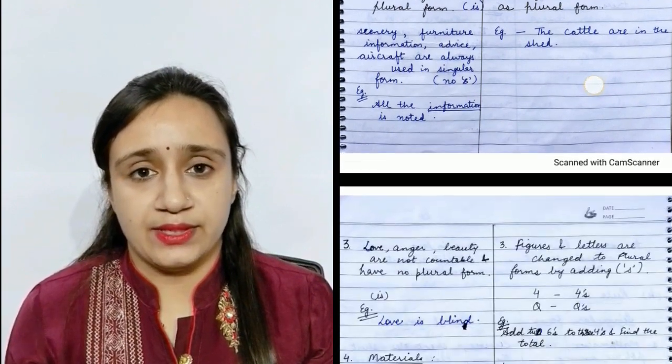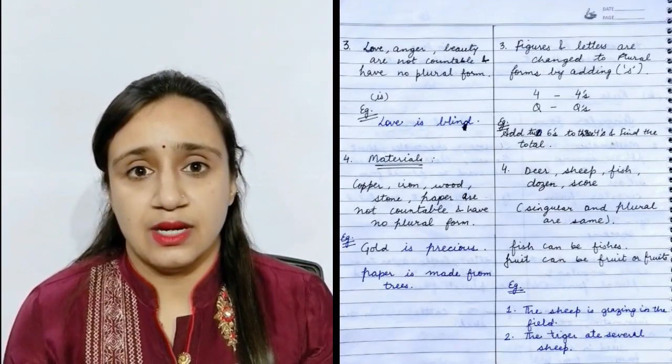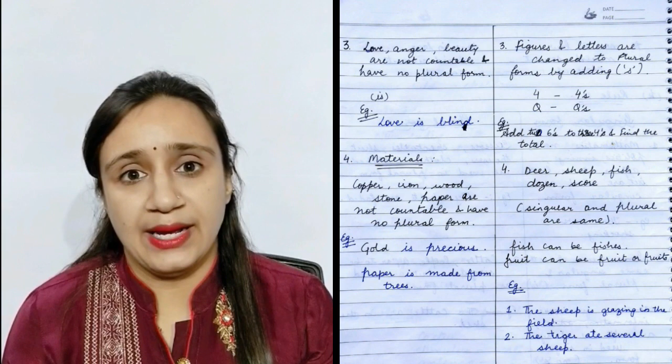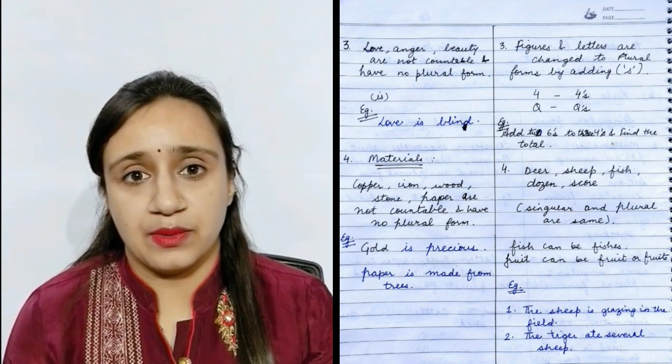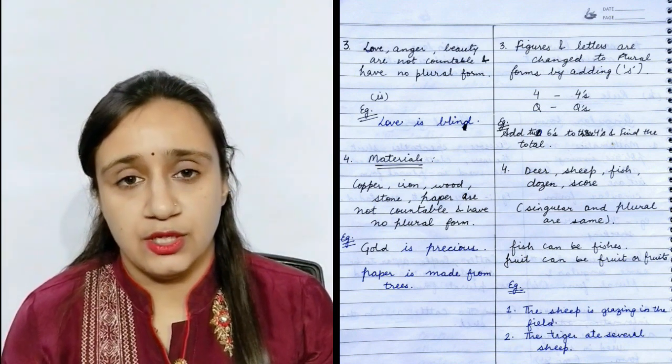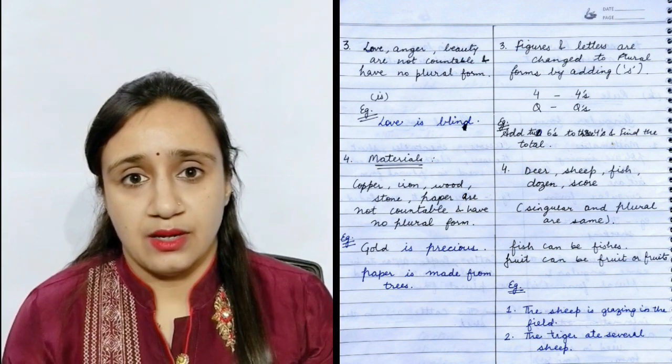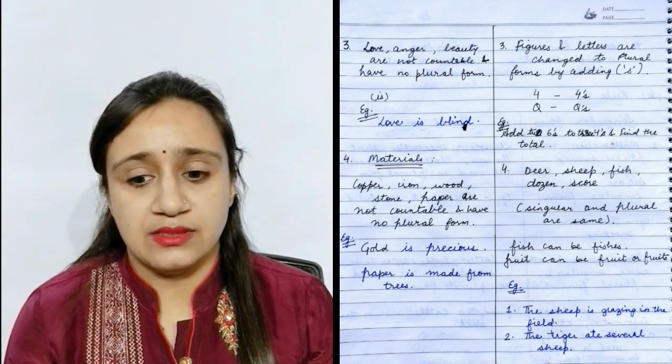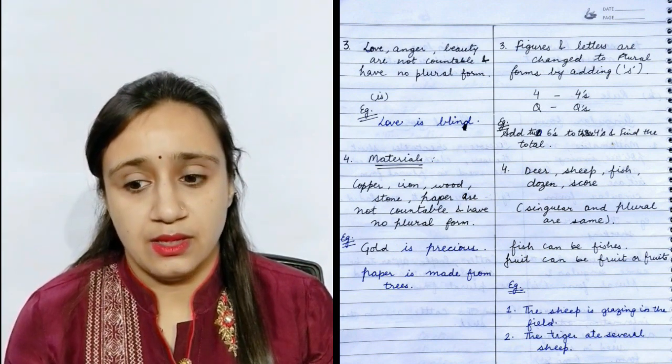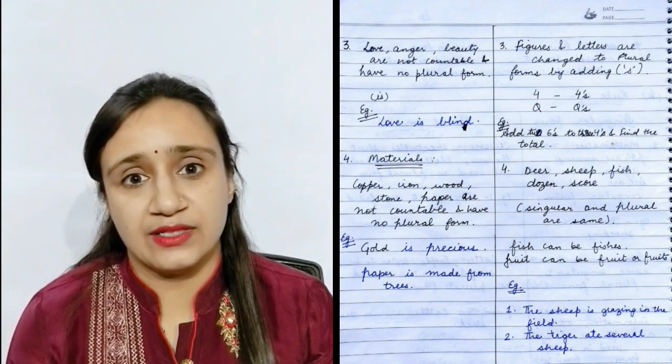Third point is figures and letters are changed into plural by adding s. For example, 4, 4s, q, q's. One more example is add 2 6s and 3 4s and find the total.